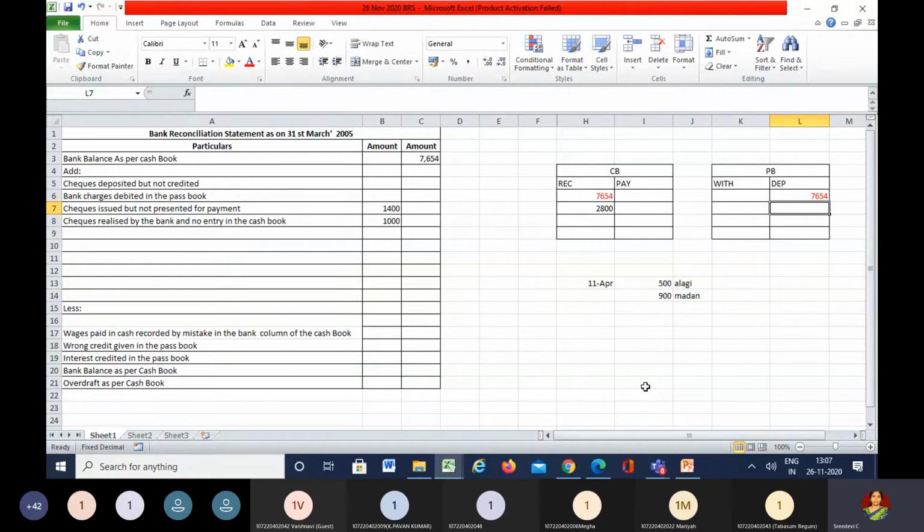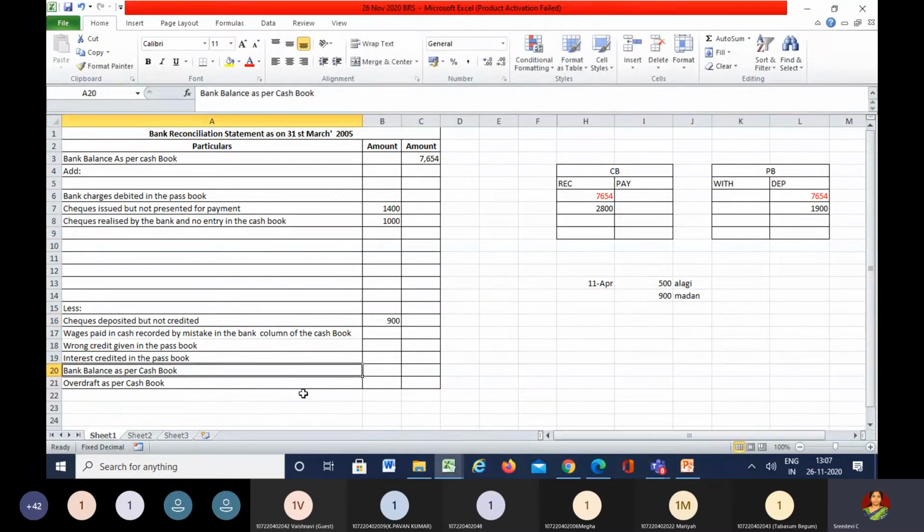So how much have they credited already? 1,900. So there is a difference of 900. Because of this, the cash book is more and the passbook is less. So this is to be called as checks deposited but not credited. And here the amount is 900.